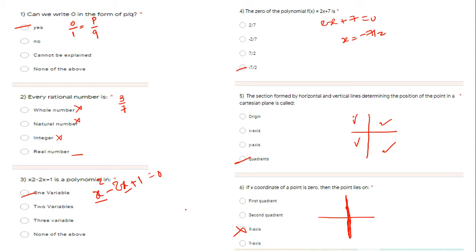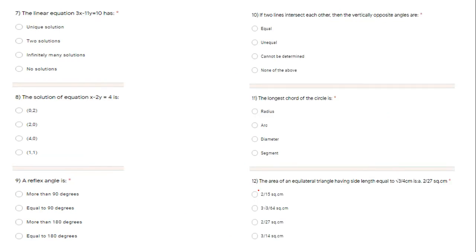You have to remember: if x is 0, then the point lies on the y-axis; if y is 0, then the point lies on the x-axis. This you should remember. If some new students are there, then what I am saying right now, you have to write down in your book. Okay, next question.